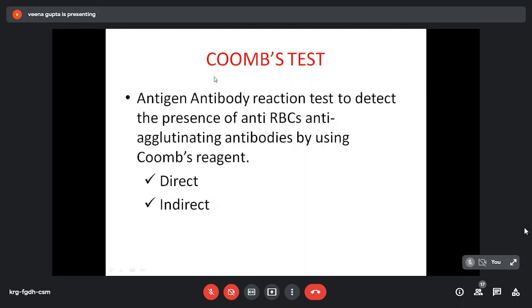Now coming on to Coombs test. Coombs test is an antigen antibody reaction test. It detects the presence of anti-RBC, anti-agglutinating antibody by using Coombs test. What do we mean by anti-agglutinating antibody?